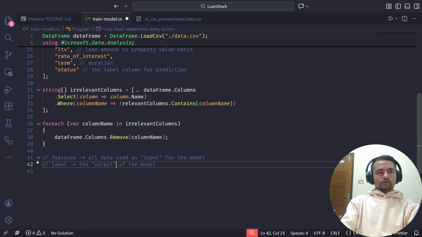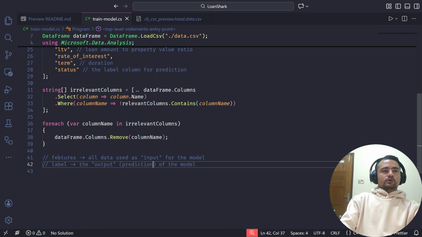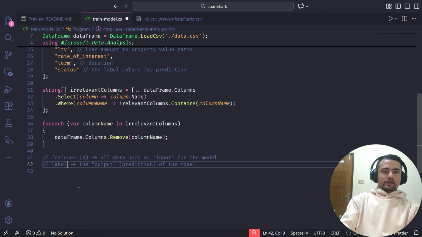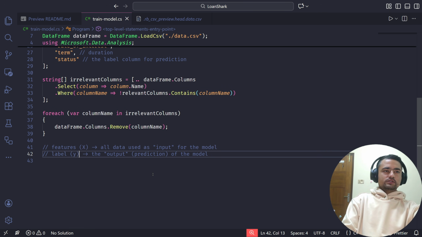Okay, and by output we mean the prediction. So it's customary to represent features by X and label by Y. So I just leave that notation here.